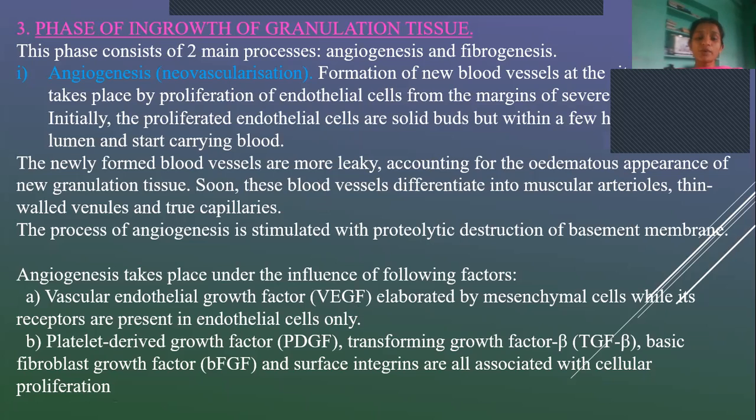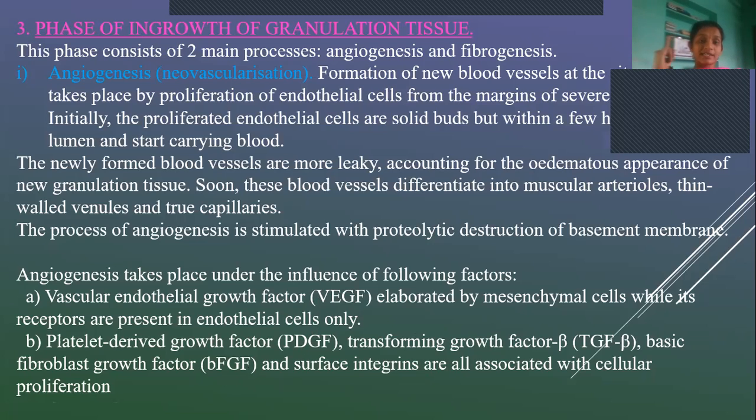So all these will cause the production of vascular endothelial growth factor, and also platelet derived growth factor, transforming growth factor beta, TGF beta, and basic fibroblast growth factor. So these are the growth factors which help in the formation of new blood vessels, and surface integrins. So all these molecules help in the formation of new blood vessels.